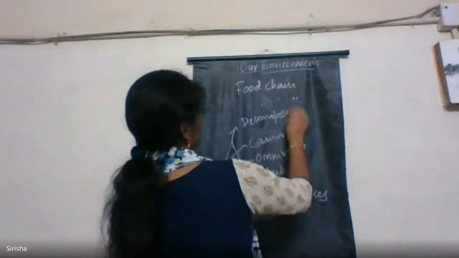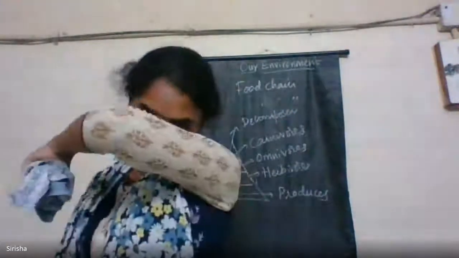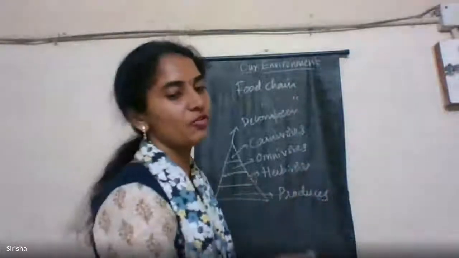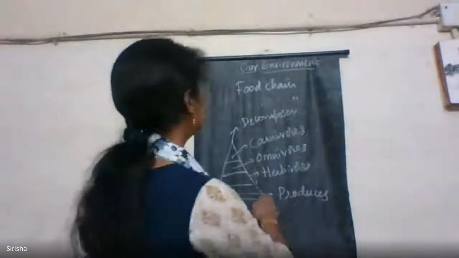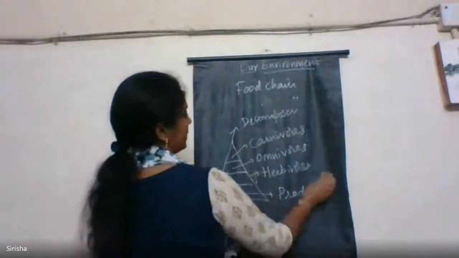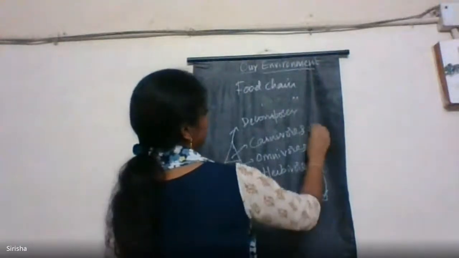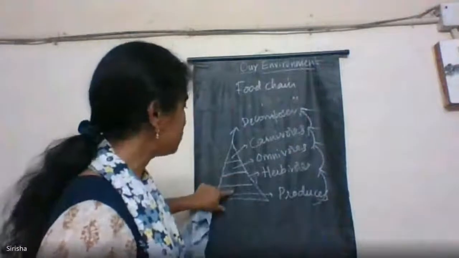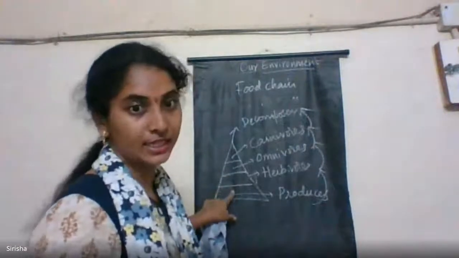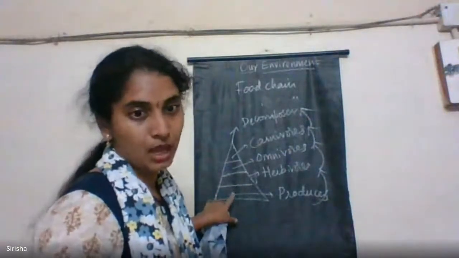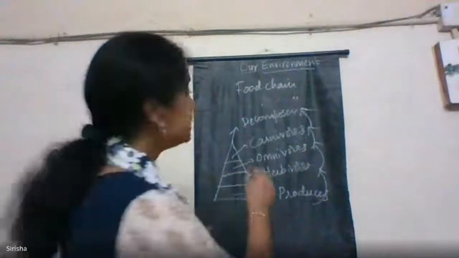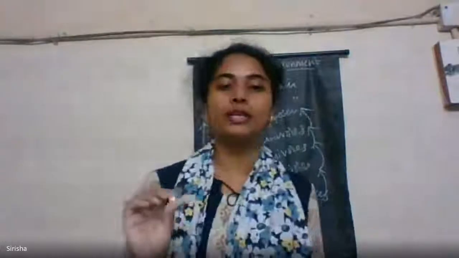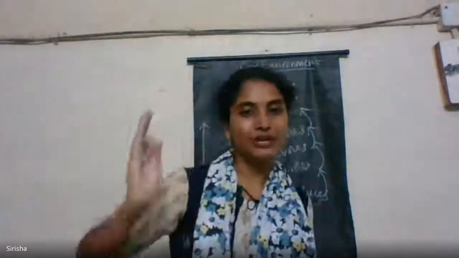So what is meant by a trophic level? In a food chain, the various steps where transfer of energy takes place. The energy will be transferred from one trophic level to another trophic level. This is a sequence of living organisms. So the flow of energy is always unidirectional. That means flow of energy will take place in only one direction.